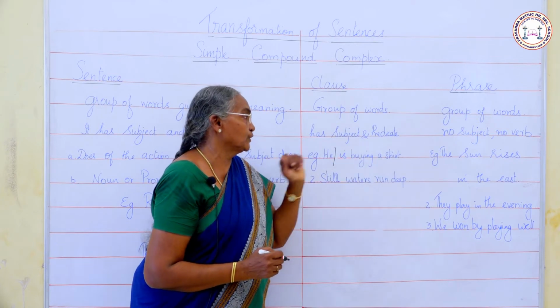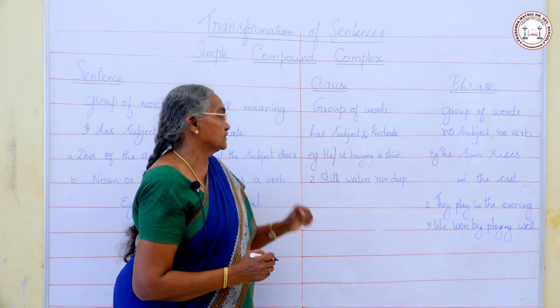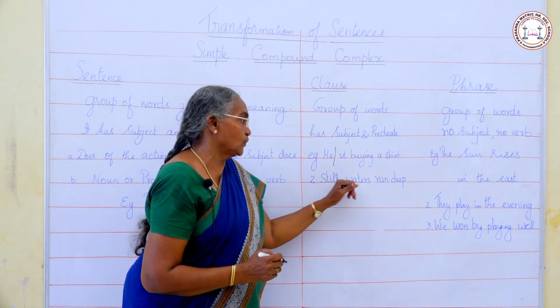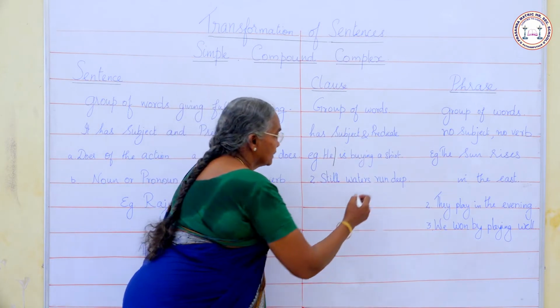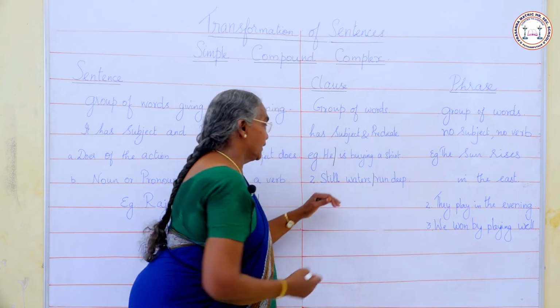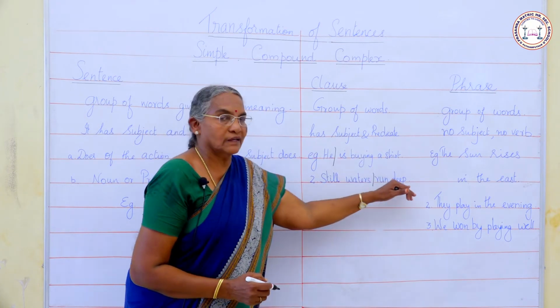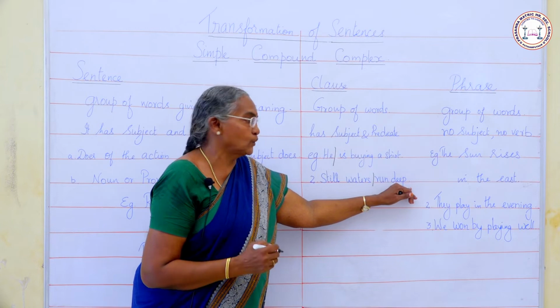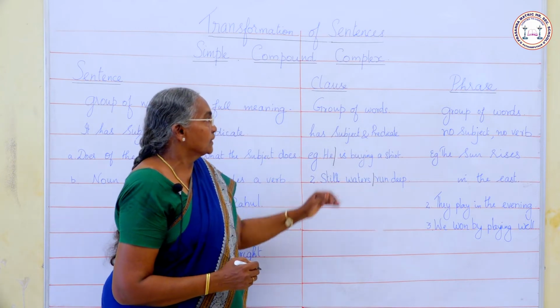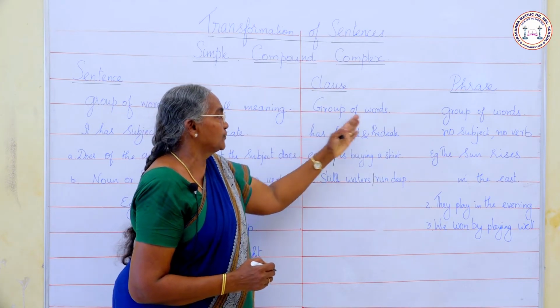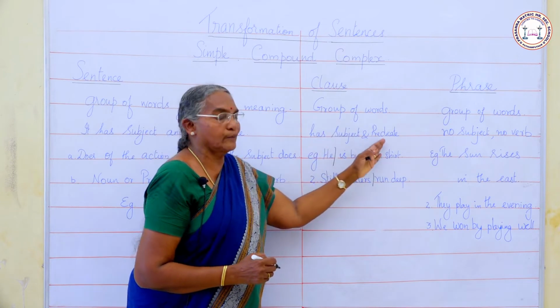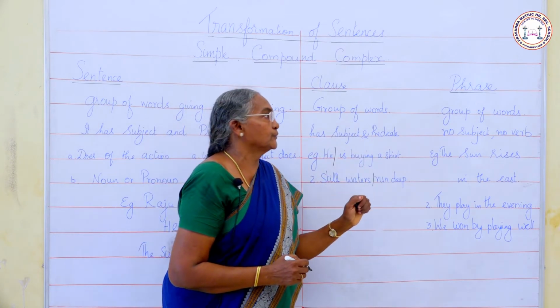It includes a verb here. So this is a clause. Another example, still waters run deep. It has a subject, it has a predicate which includes a verb, run. The clause is a group of words having a subject and predicate which includes a verb.